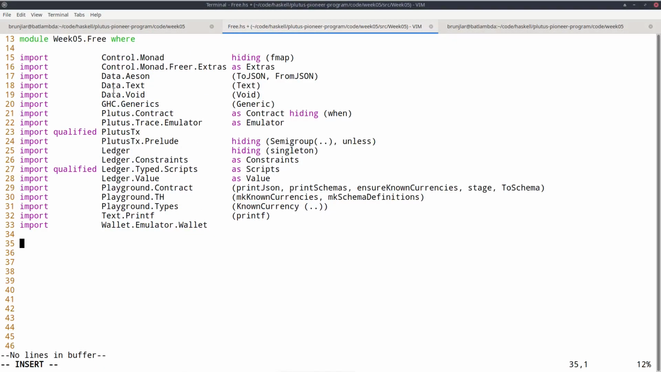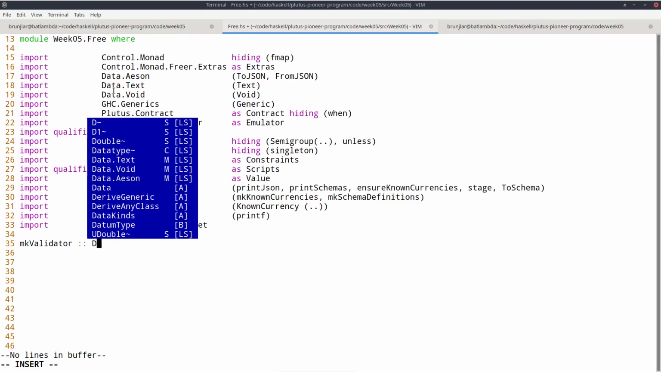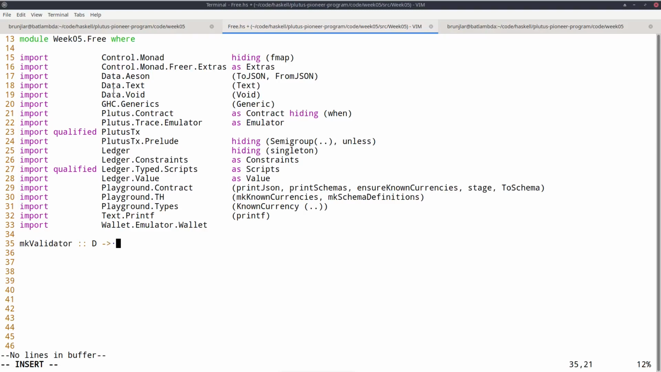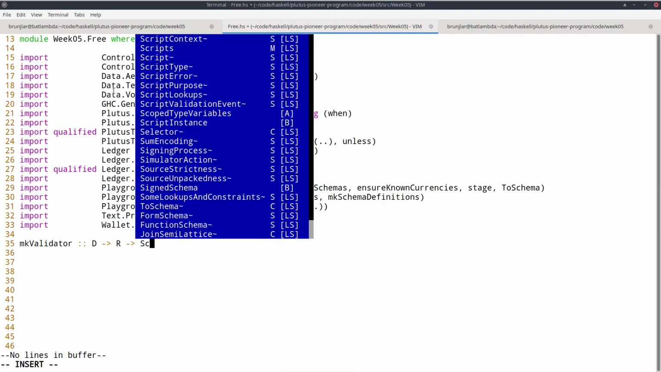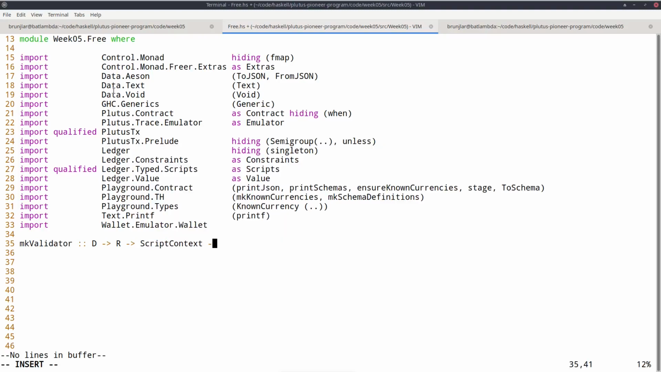I created a new module called Free, and let's write a very simple minting policy. When we wrote a validator, we always had a function that took at least the datum as argument, some datum type, whatever, D, and a redeemer, and then the script context, and returned a bool. We also saw the low-level version in the beginning where the first three arguments were all of the same type of datum, and instead of bool we had unit. But as I said, in practice we use this typed version.